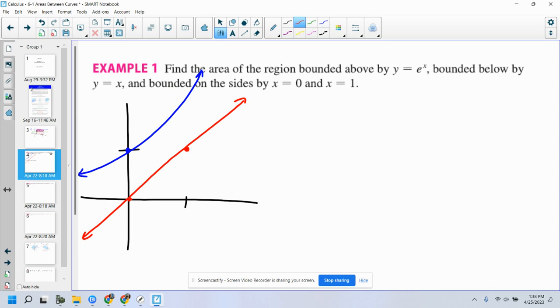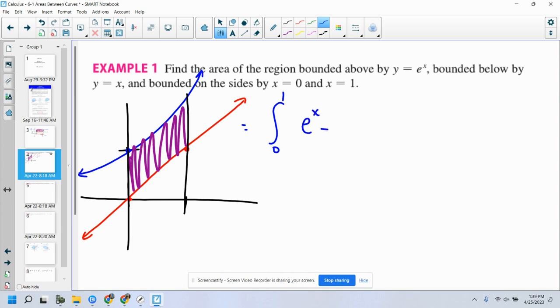All right, so now what we're going to look at here is this. Here's 1, here's 0. I am going to find the area of that purple region. I do that by finding the integral from 0 to 1, a to b, of f of x. Now, in this case, f of x is e to the x minus g of x, which is y equals x, dx. And that is actually a pretty easy integral to solve for.